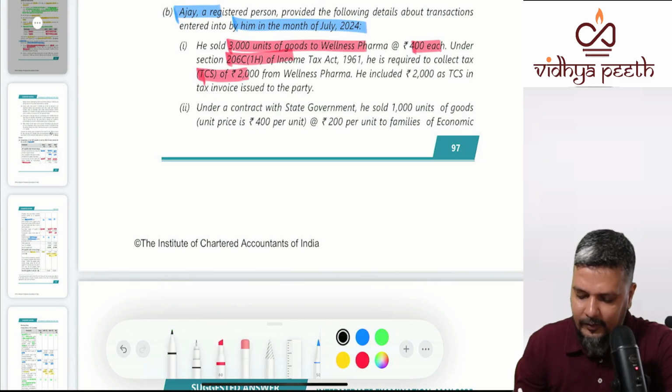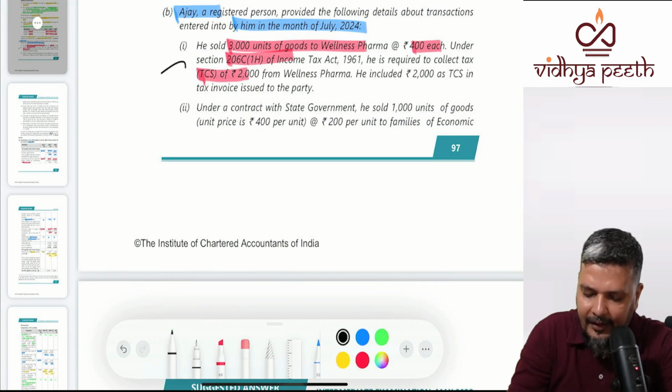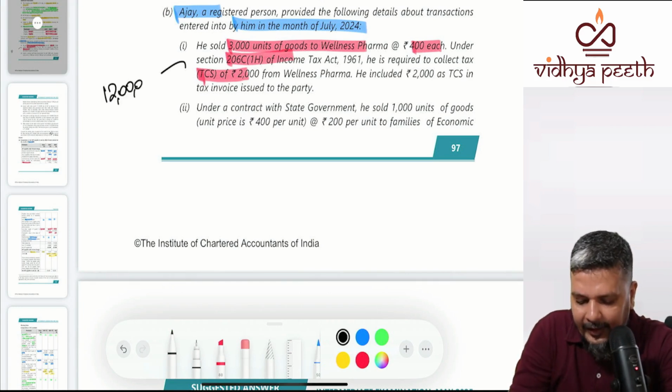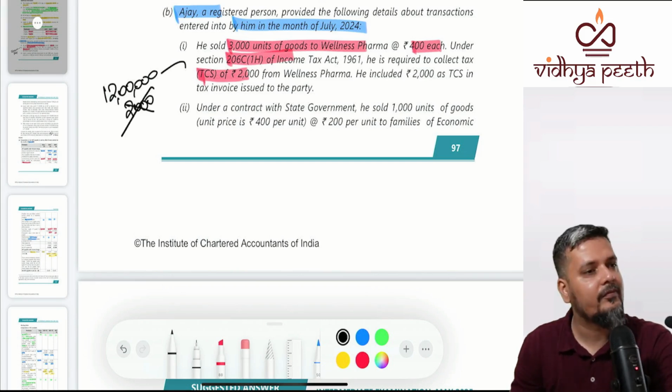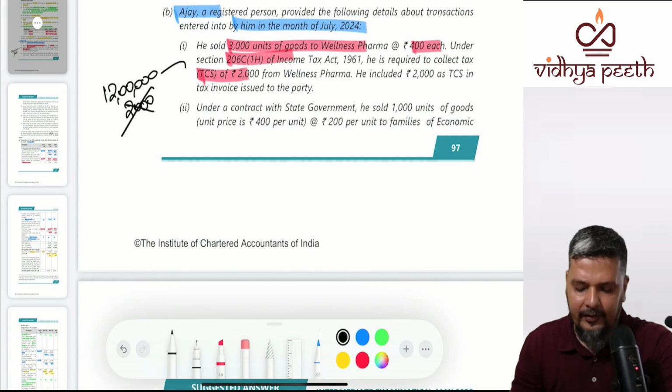So what is the value? 3,000 multiplied by 400, it is 12 lakhs. Will you add income tax TCS? No. You will not add income tax TCS. Taken from your valuation part.